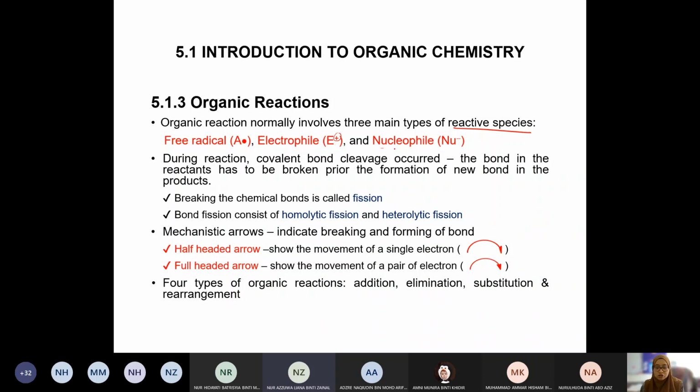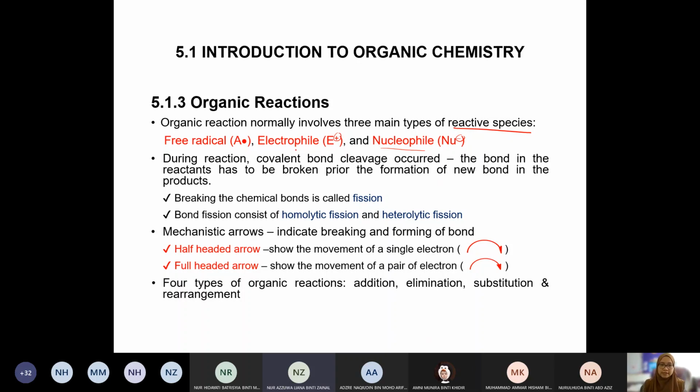And the other one is nucleophile. Nucleophile, the negative charge there shows that it is rich in electrons. It has many electrons, but it is still reactive. Like anions, right? Anions are considered nucleophiles.